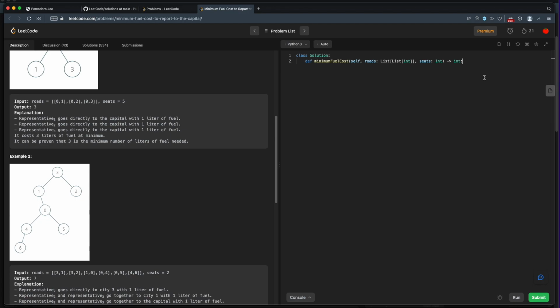So I think the best way to approach this problem will be as a depth first search problem. So we'll start with the generic depth first search, and then we'll modify it to meet the needs for this particular problem. So we'll have some result, set it to 0, and we'll return that result at the end. All right, now we need to implement our depth first search. This will be a recursive function, and this is just going to be our standard depth first search. So we'll define it. It'll take some node.